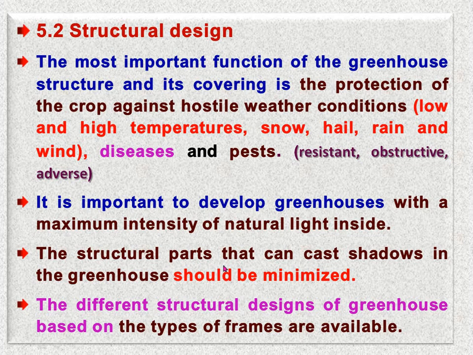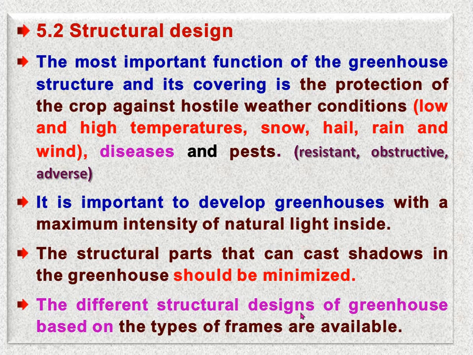The structural parts that can cast shadow in the greenhouse should be minimized. Means within the greenhouse, whatever parts that may be termed as structural parts, suppose its frame, its internal parts, there should not cast shadow in the greenhouse. Otherwise, due to the shadow of these parts, there will be less entry of sunlight. So shadow must be minimized.